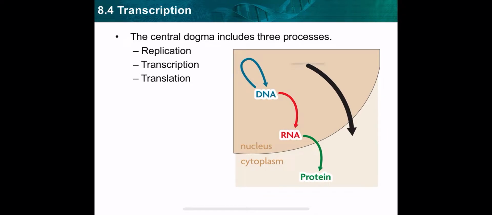So, as you see here, the central dogma includes three processes: replication, transcription, translation. Where are those processes here in this figure? Replication here to form copies of the gene that the cell wants. After that, this copy will be transcribed into RNA, and after that the RNA will be translated to protein. Transcription, and here translation.